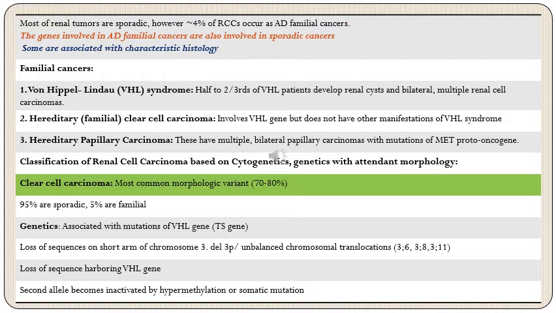So depending upon whether it is sporadic or familial, the common thing is that there will be deletion or loss of the sequence which harbors the VHL gene. The second allele of this gene becomes inactivated by hypermethylation and somatic mutation.